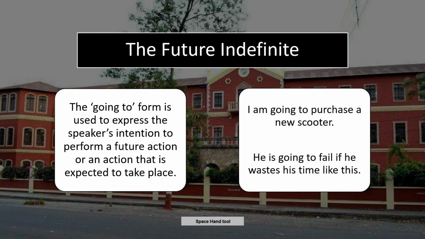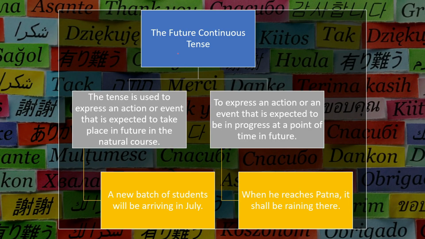After this, if we talk about going to form, it is used to express the speaker's intention to perform a future action or an action that is expected to take place. For example, I am going to purchase a new scooter. Second example, he is going to fail if he wastes his time like this. These are two examples of the future indefinite tense.